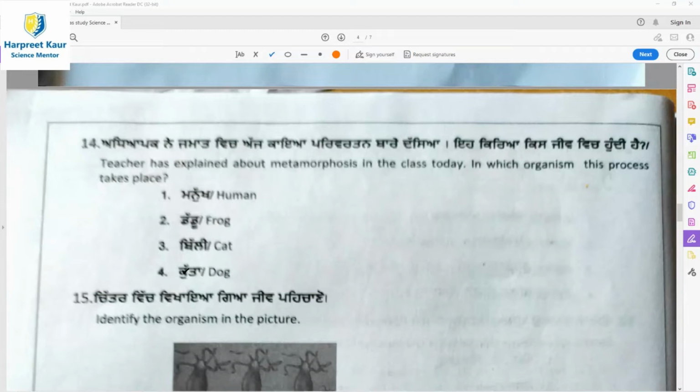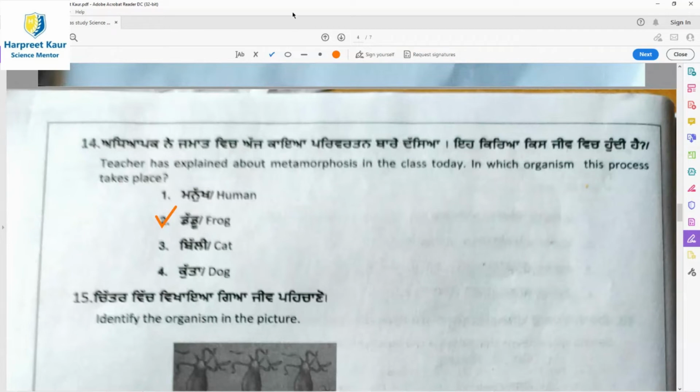So here option 2, frog, is the right answer, because metamorphosis in the frog involves the hatching of the egg into a tadpole, and then the tadpole changes into an adult stage. So these are the metamorphosis stages in the frog.